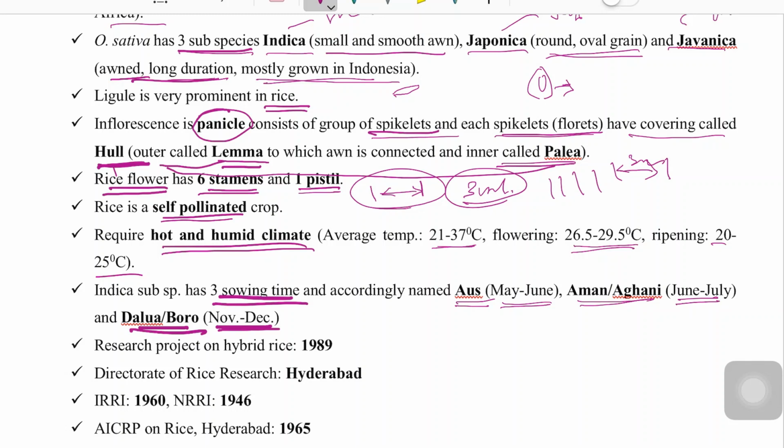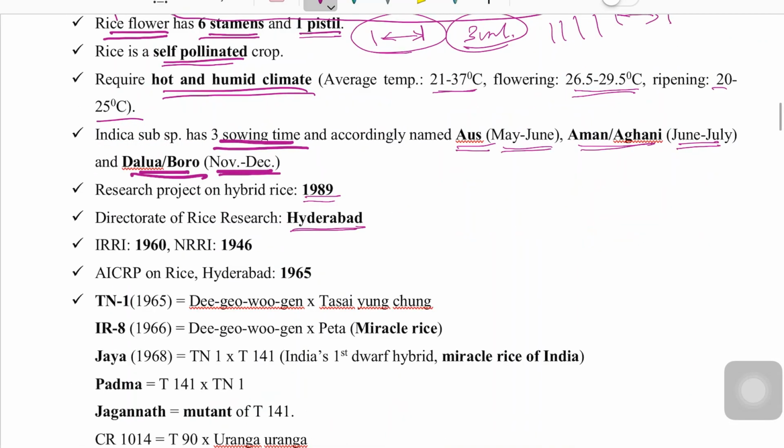Okay. Research project on hybrid rice was established in 1989. Directorate of Rice Research is situated at Hyderabad. International Rice Research Institute was established in 1960 in Los Banos, Philippines.